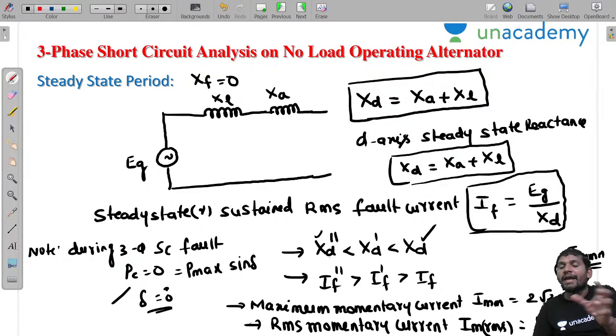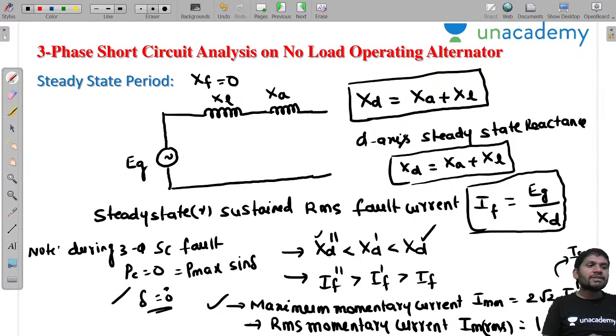Actually, it is root 3 times IF double dash we are getting, sir, theoretically 1.73 times. But practically you can take 1.6, because theoretically we are taking some assumptions. If you neglect all those assumptions, then you take 1.6 times IF double dash. The maximum momentary current is 2 root 2 times IF double dash RMS. These two currents are important in circuit breaker design. In circuit breaker selection, the maximum momentary current and RMS momentary current are used: 2 root 2 IF double dash and 1.6 times IF double dash.